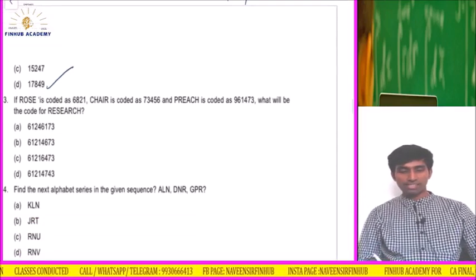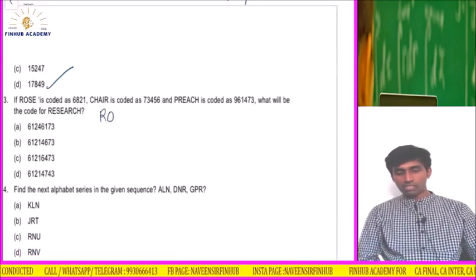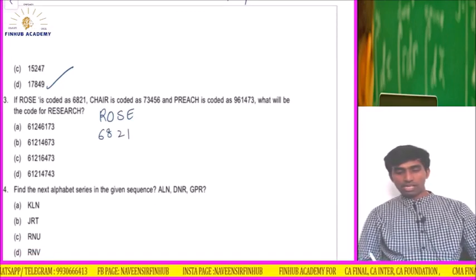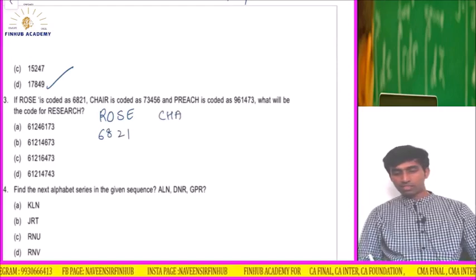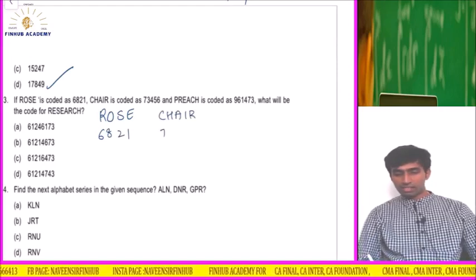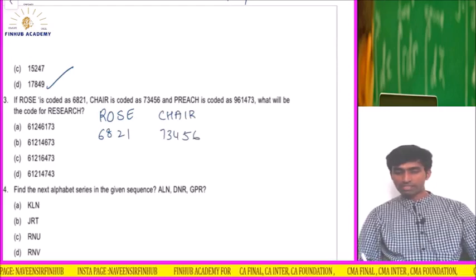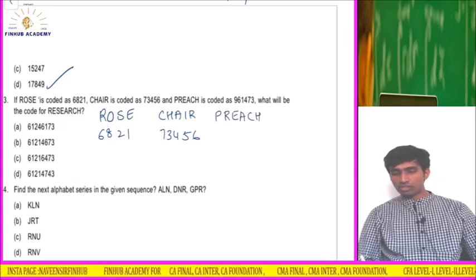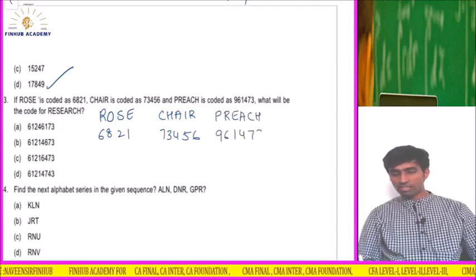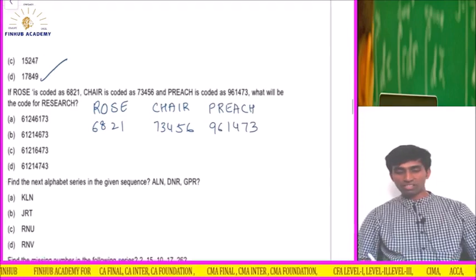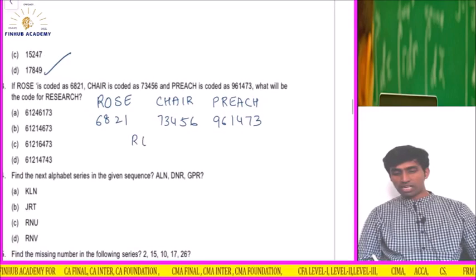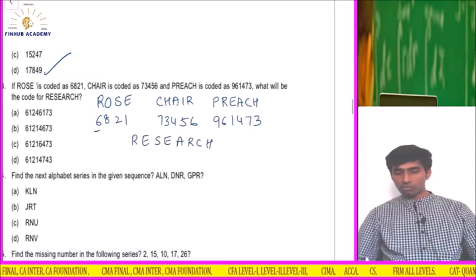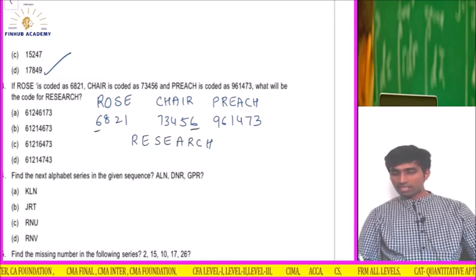ROSE is coded as 6821. CHAIR is coded as 73456. PREACH is coded as 961473. What will be the code of RESEARCH? Code of RESEARCH, so R is what? 6. Check here, 6. R is again 6 here. So it is 6.